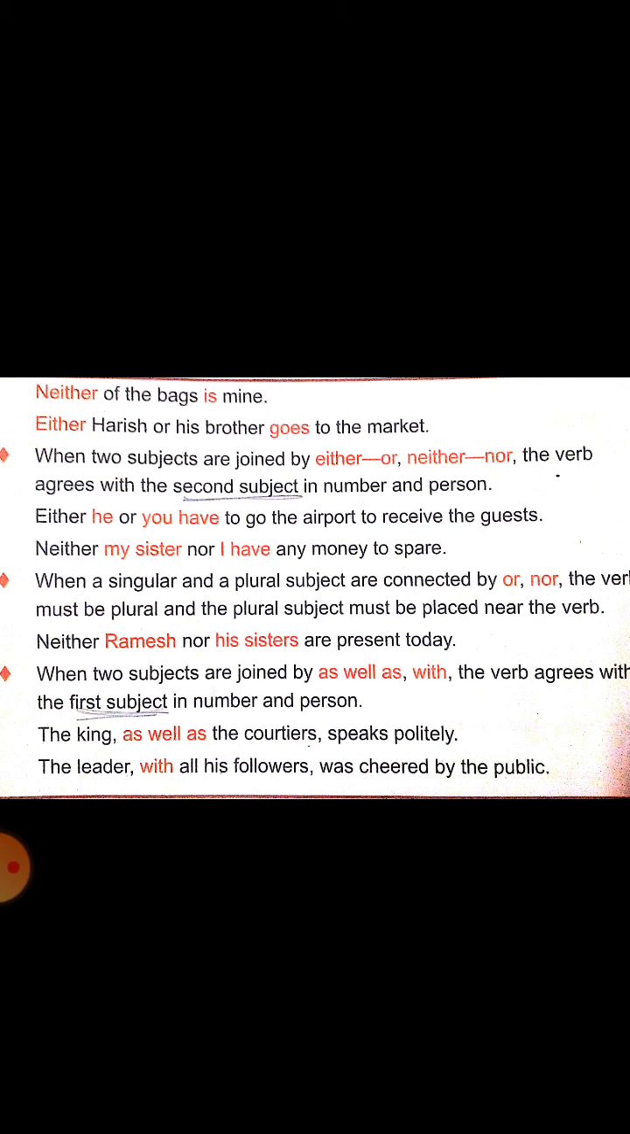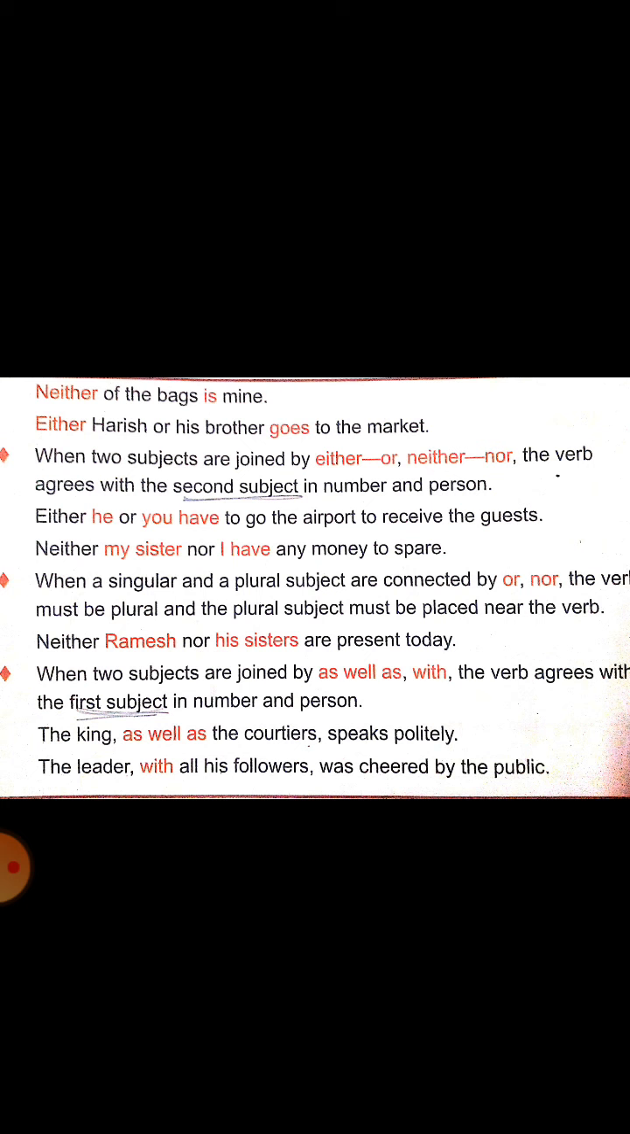So what do you understand? When neither and nor are used in a sentence, both go with different subjects. The real subject always comes after nor, that is the second subject. If the second subject is singular, the verb is singular. If the second subject is plural, the verb is plural.